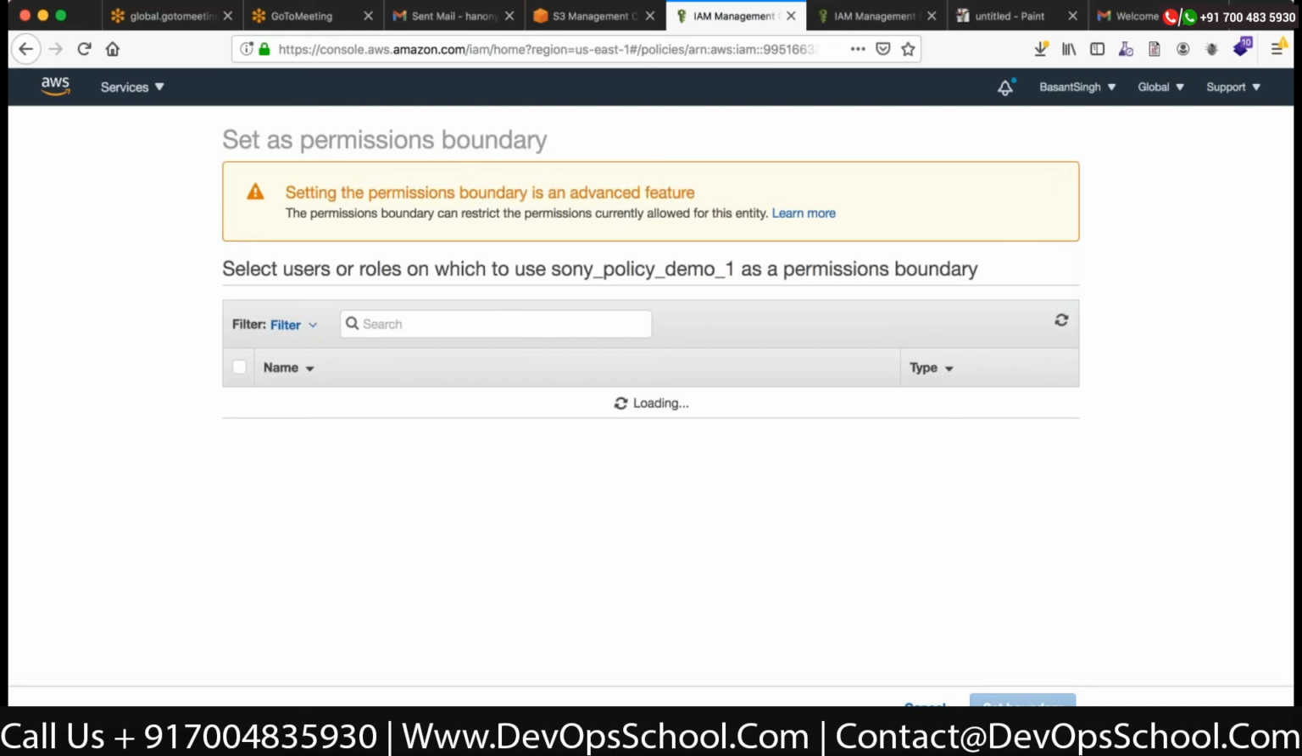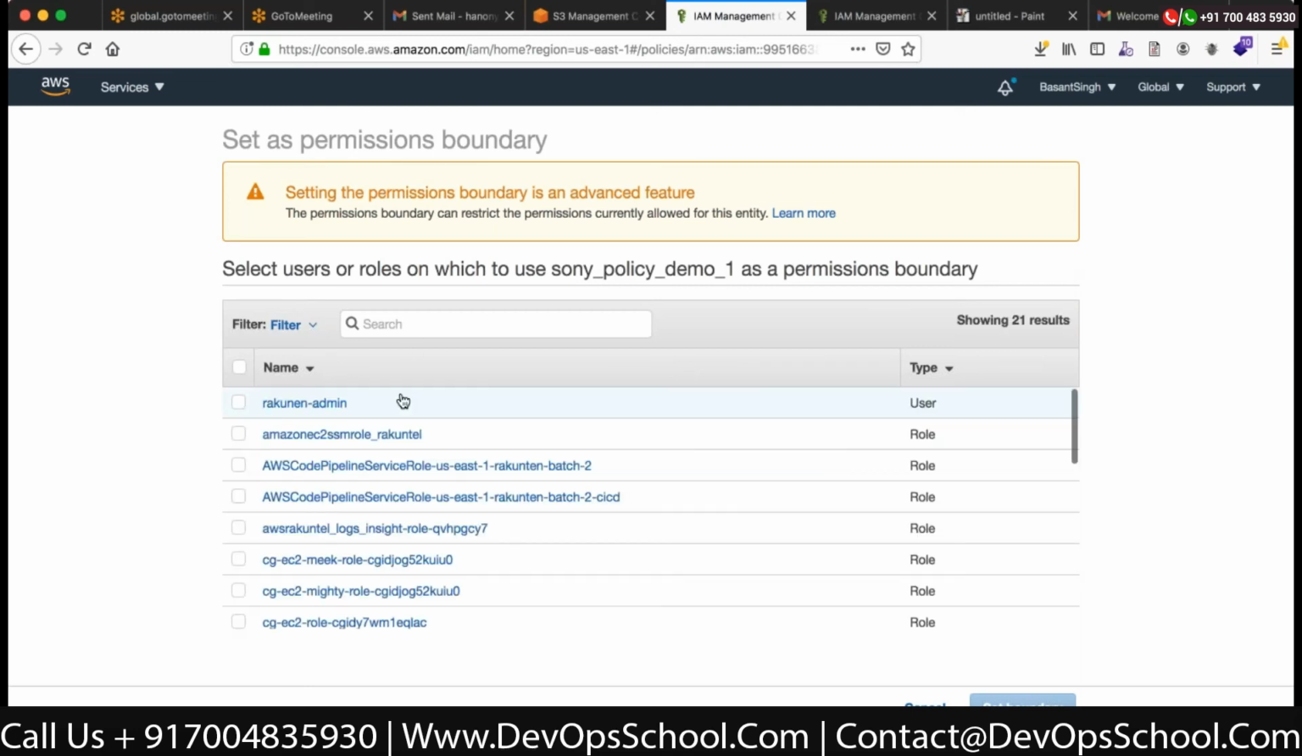You see the statement on the top: the permission boundary can restrict the permission currently allowed for this entity. It's an advanced feature. Can you see it on the screen? Yeah. So if you have already a permission set, then you can have this advanced feature in order to restrict that. Okay. Thanks, Vasan.